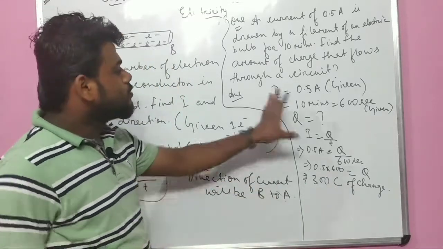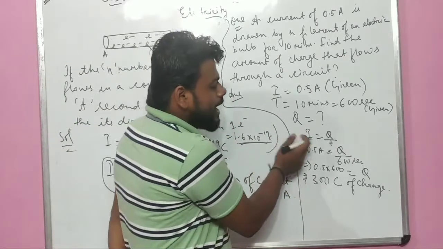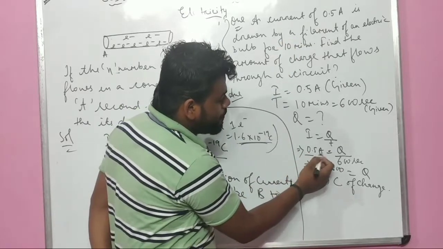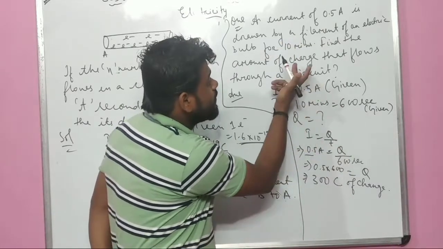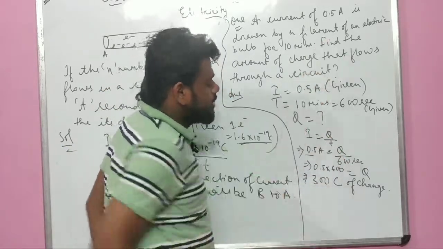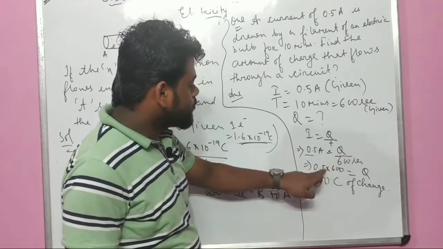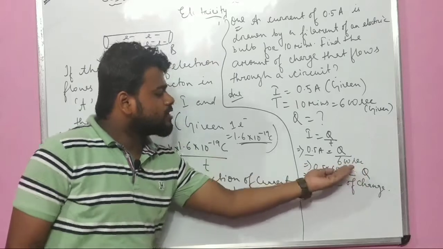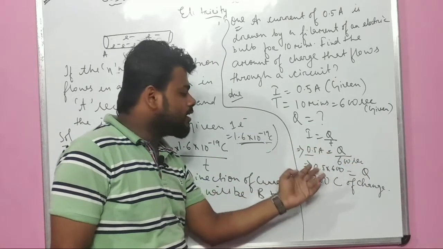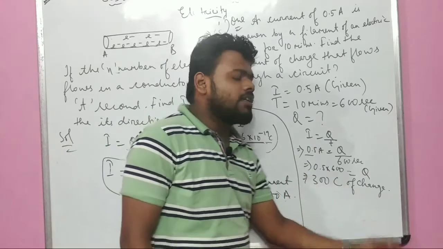आई बात समझ में? So it is all about numericals. Let me say once again, I equals to Q upon t, as we know it is a formula. So current is given, 0.5 ampere. The Q is not given in the question, that means Q is being asked. We have to find the amount of charge. t is given in the question, that is 10 minutes, so we have to convert 10 minutes to seconds, that is 600 seconds. So Q equals to I into t, simply I will take the 600 near the current. So 0.5 into 600, that means I can do it, 300 Coulomb of charge.